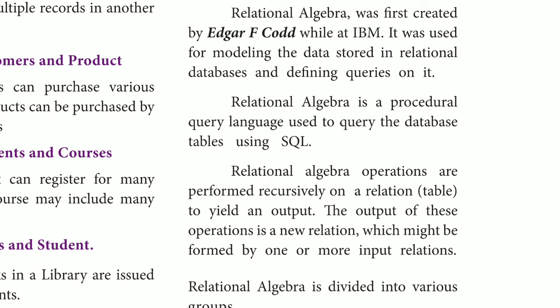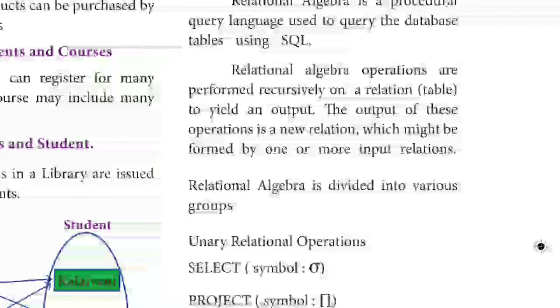So this is a relational algebra operation. It will be done repeatedly. When many users are using the application, the repetition will be more.